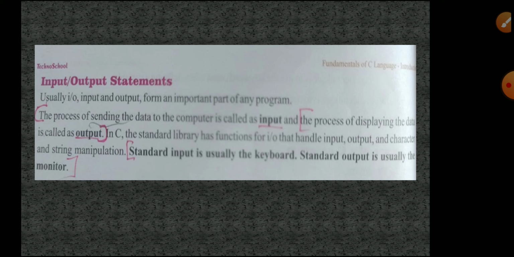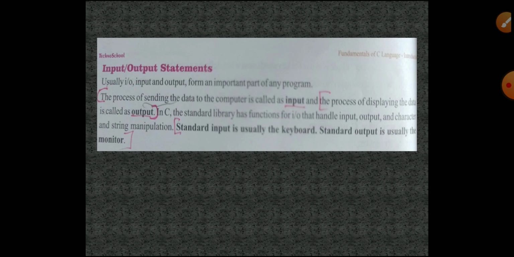In C programming itself, how do we get input and output? We give input using the keyboard and mouse. Standard input usually means we use a keyboard and mouse to give input. Output will be displayed on our monitor. This is the input output statements. Next one.